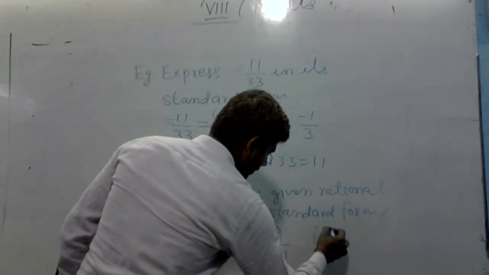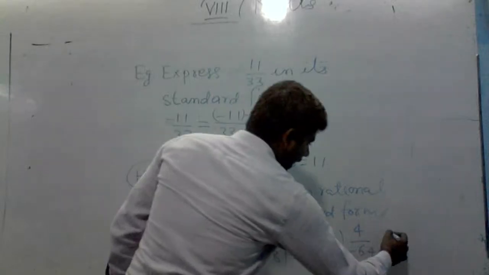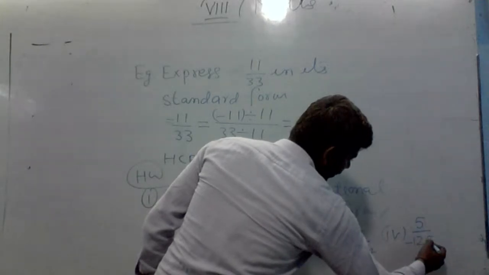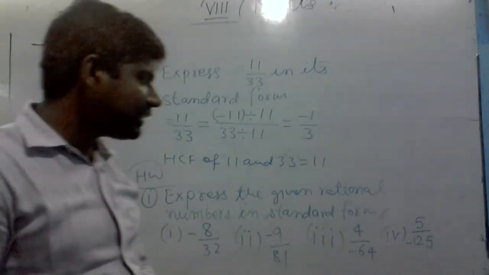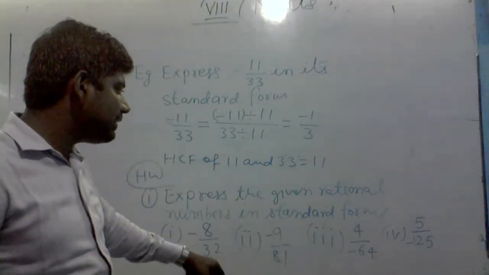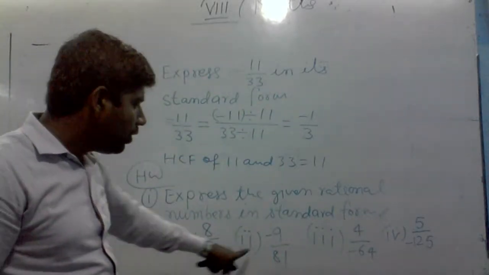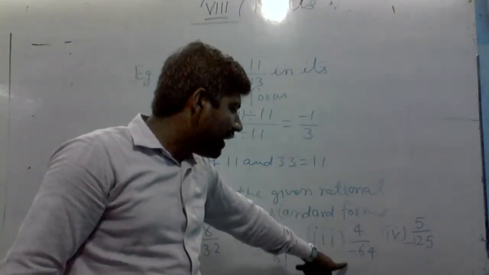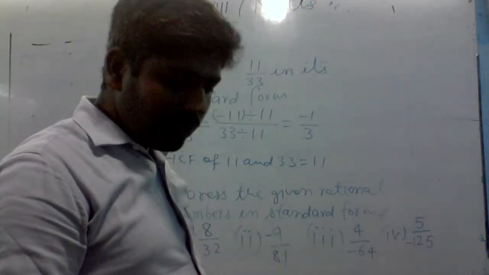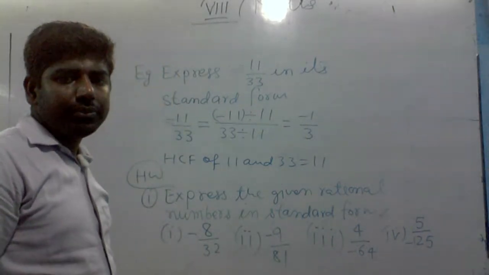Third is 4 by minus 64. And the fourth is 5 by minus 125. You have to do this as homework. So all of you note it.